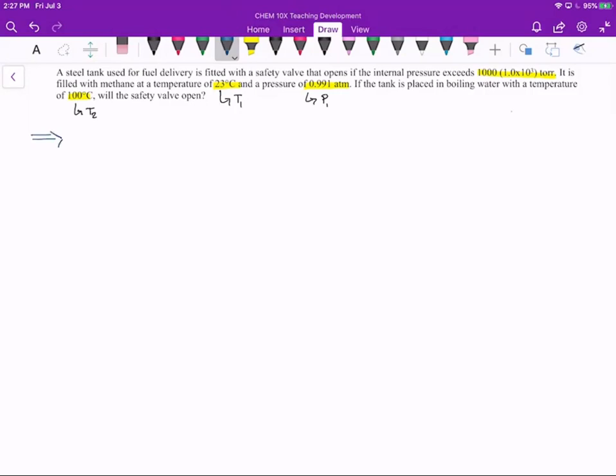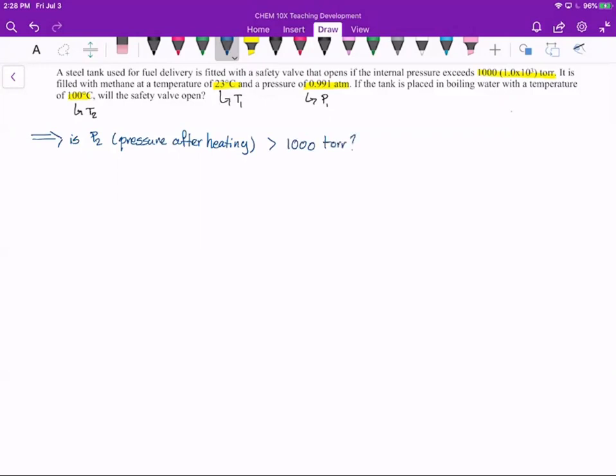All it's really asking for is if P2, or the pressure after heating, is greater than 1000 torr.